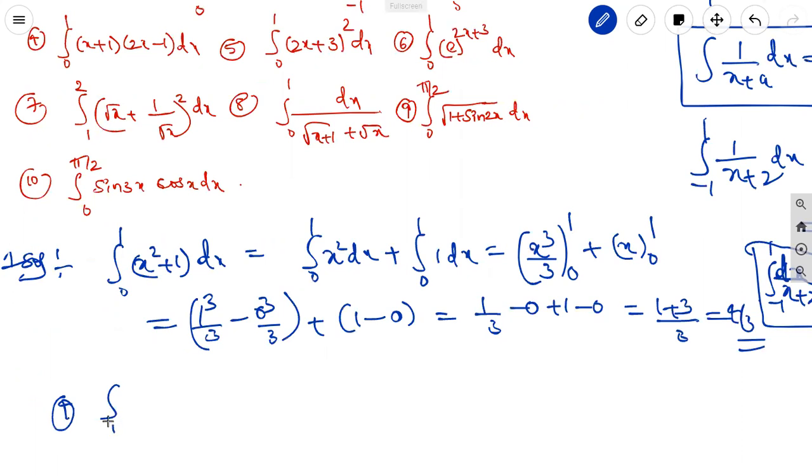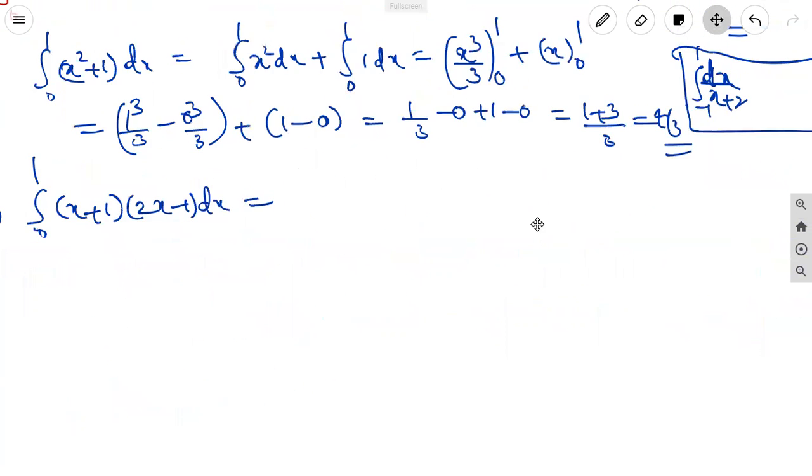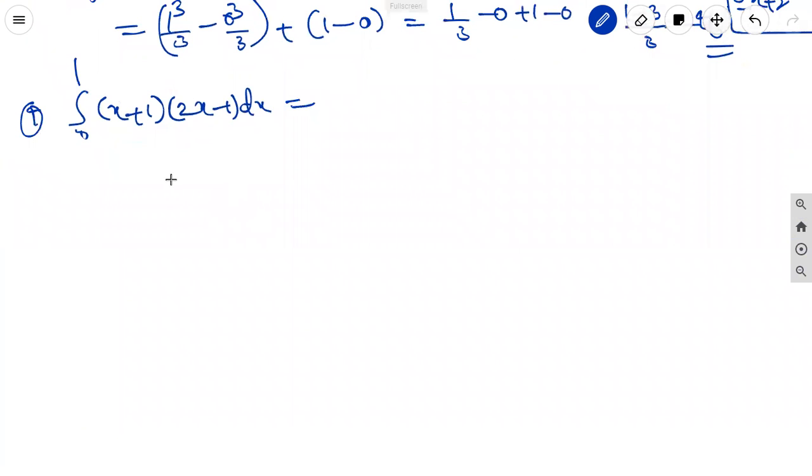Fourth one, integral 0 to 1 of x plus 1 into 2x minus 1 dx. Here it is the product of two factors. So first of all we multiply, then we can separate the integration. Integral 0 to 1, x into 2x, that is 2x square. Bases are same, powers add, 1 plus 1, 2. Minus x into 1, x, plus 1 into 2x, 2x, plus 1 into minus 1, minus 1, whole dx.